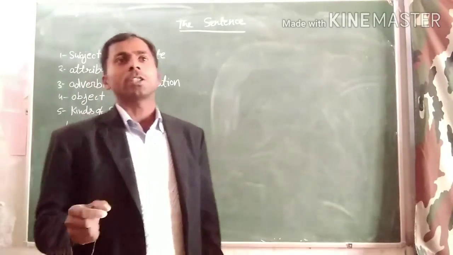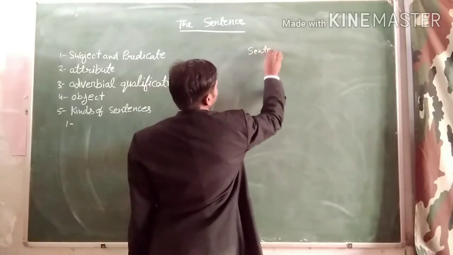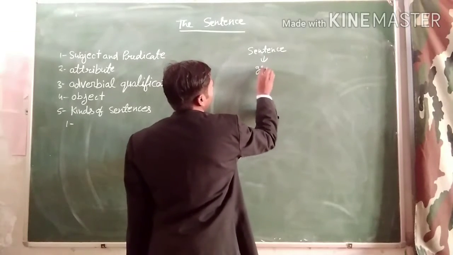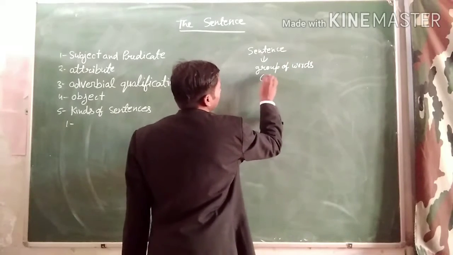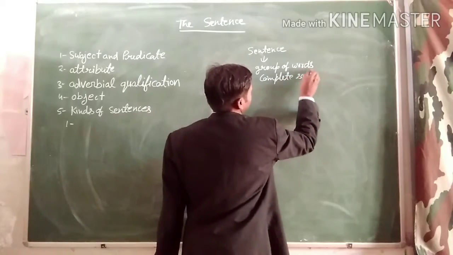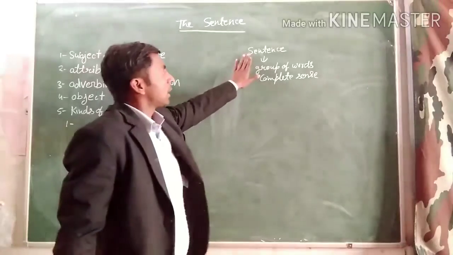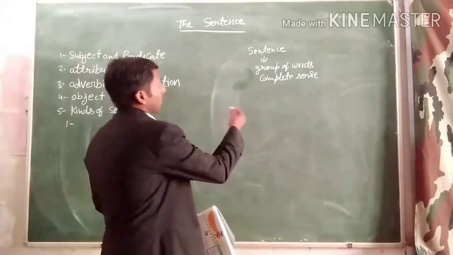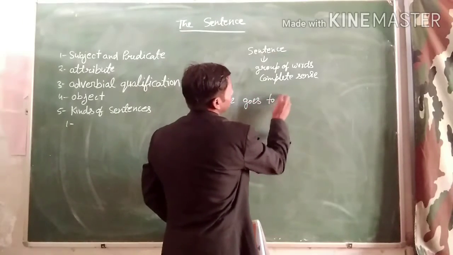When we define it, a sentence is a group of words that has complete sense. The definition of sentence is that a sentence is a group of words that make a complete sense. It means like, he goes to school.